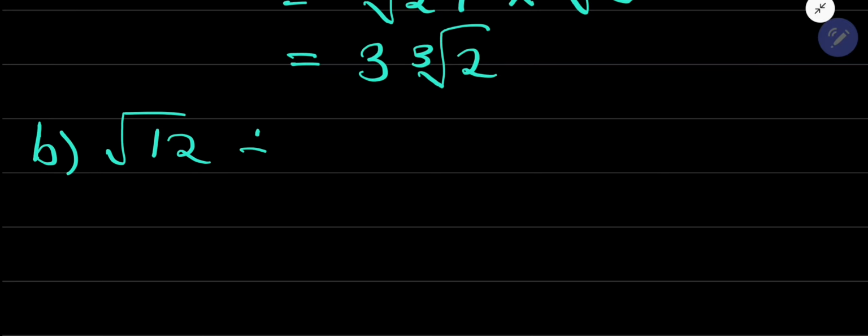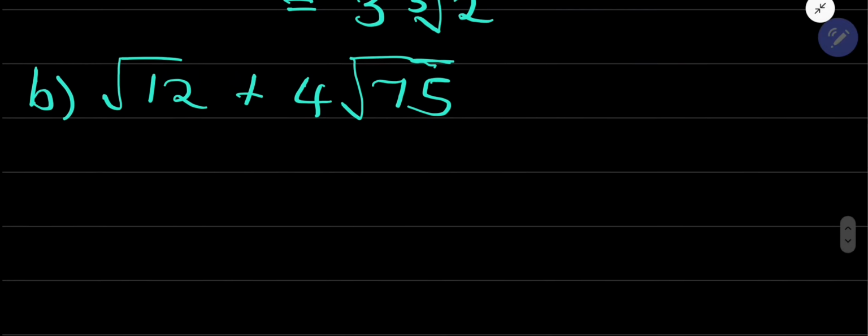Root 12 plus 4 root 75. Now I am going to mix those rules, the ones that you have learned with addition, multiplication and division, and subtraction and addition. So I will write 12 using a perfect square number. Why? Because I have a square root there. So 12, I'm going to write it as 3 times 4.